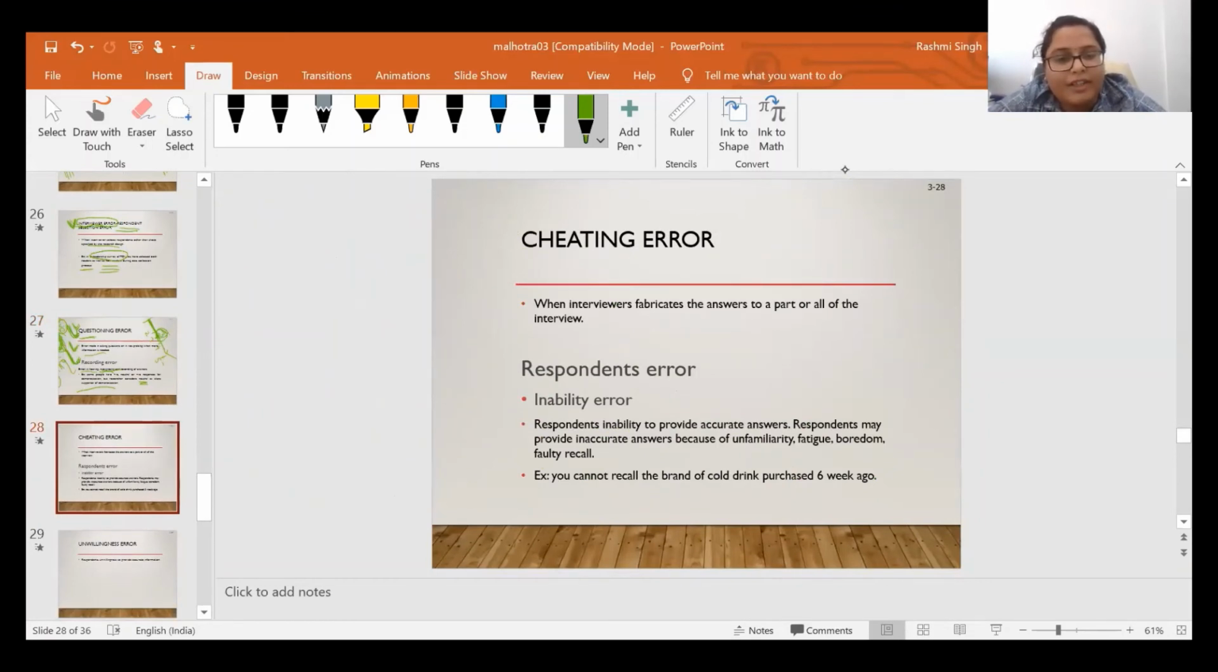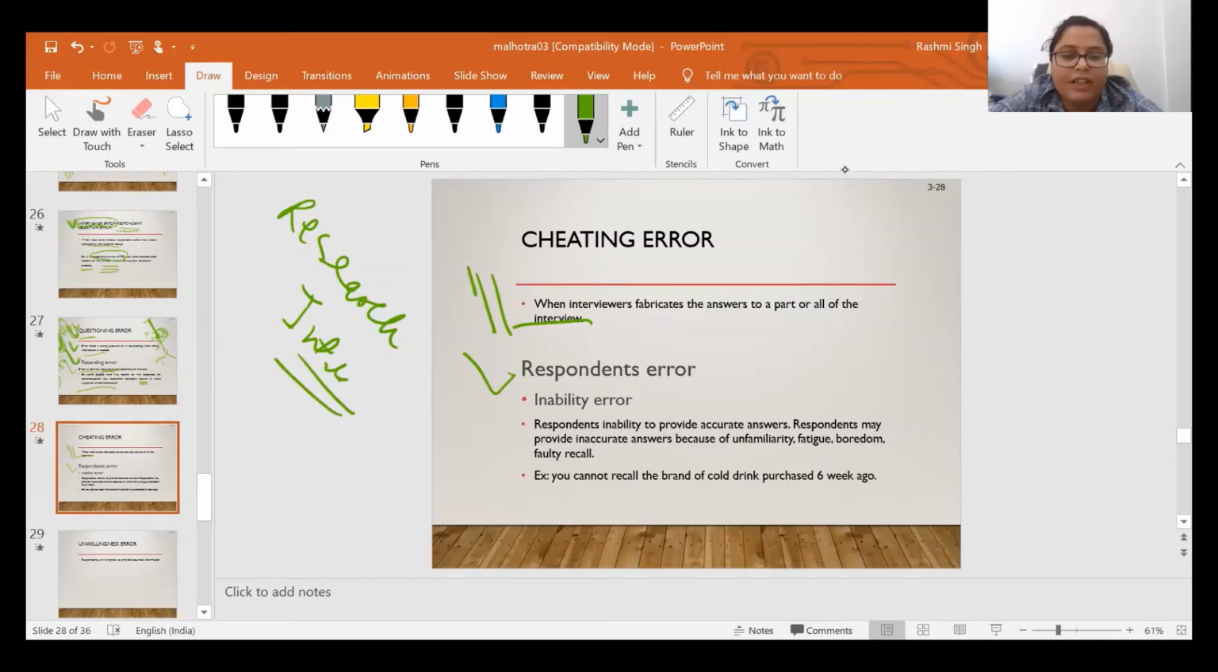Then the fourth error that comes under the interviewer error is the cheating error, when the interviewer fabricates the answers to part or all of the interview. That is done by the interviewer only. Then the third type of error is the respondent error. We have discussed the researcher error and the interviewer error. Now the third type of error arises because of the respondents.